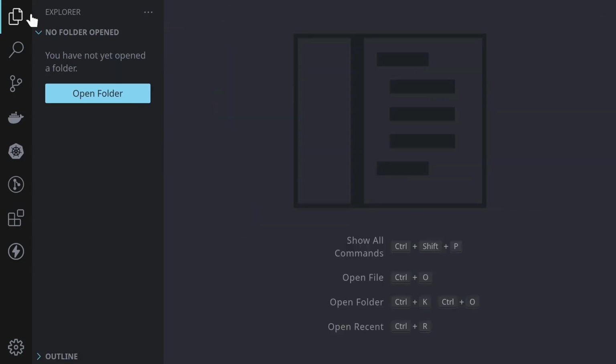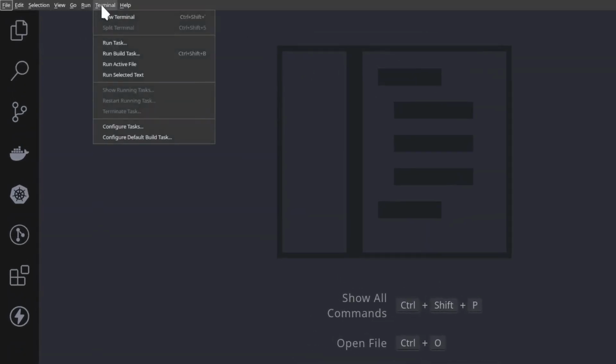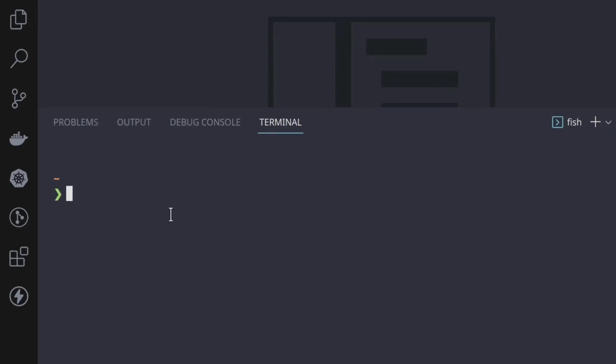Next, we're going to open up a terminal so we can close all this. We'll go to Terminal, New Terminal, and we need to clone the repo.